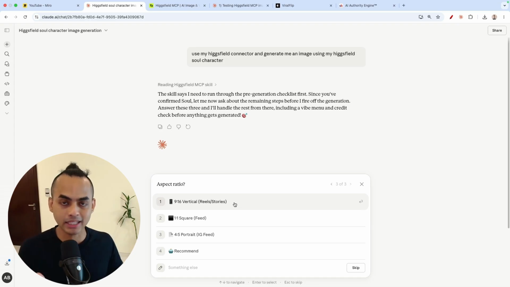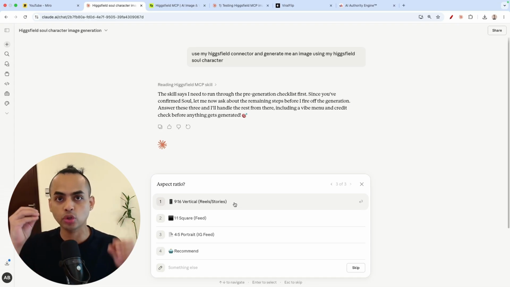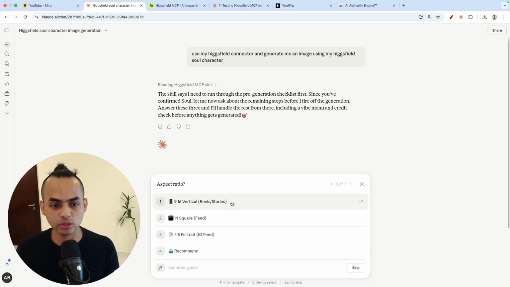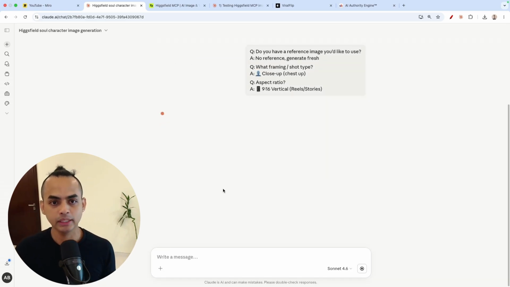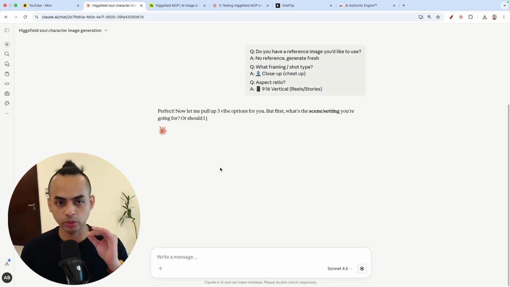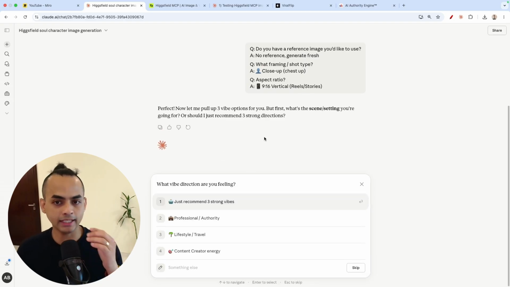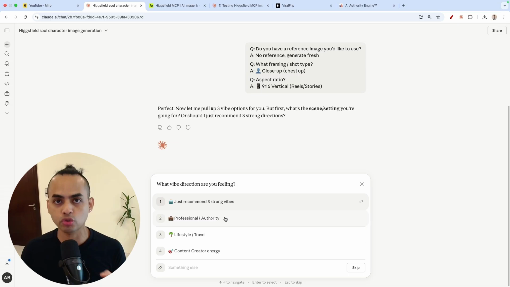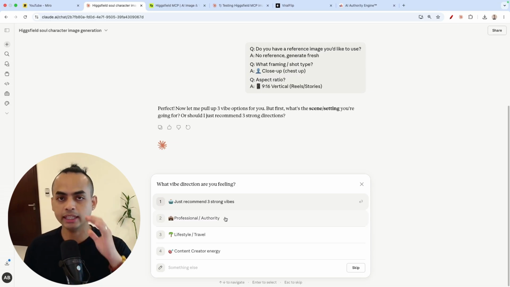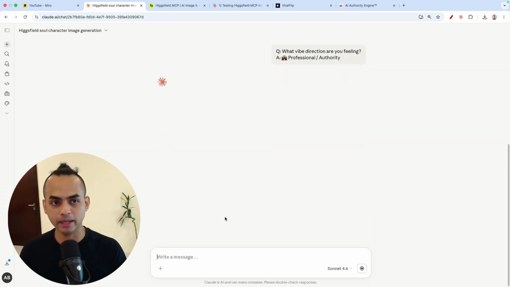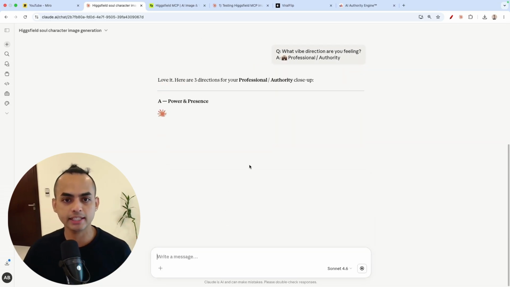If you use it without my skills, you must make sure you specify what model, what aspect ratio, what kind of setting you like. Okay, so in this case, let's do 9:16. So this is why I created the skill, even though it took me many hours to put them together. Okay, so let's just take a look. And then now it's asking me for the vibe, because I want to be able to be in control. If you don't have the skill, it will randomize whatever the vibe might be, okay? So let's just go through the process.